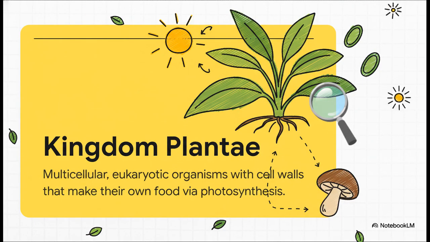So if fungi are the consumers, who are the producers? Well, that brings us to Kingdom Plantae. They're also multicellular eukaryotes with cell walls, but they have a superpower: photosynthesis. They can literally make their own food just from sunlight. This makes them autotrophs, the self-feeders that form the foundation of most ecosystems on this planet.